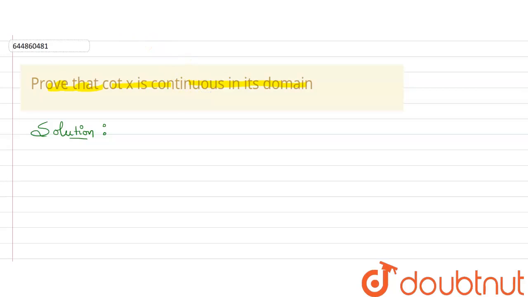Hello everyone, in this question it is given: prove that cot x is continuous in its domain. So a function is given, cot x, and we need to prove that it is continuous in its domain. The function f(x) that is given is cot x here. So let's find the domain of cot x.